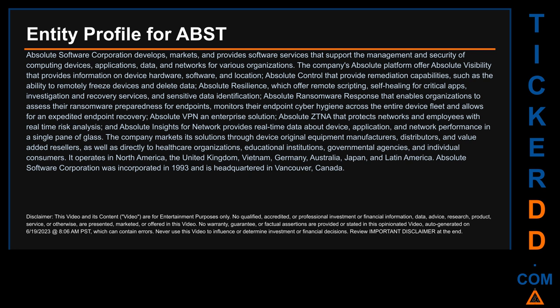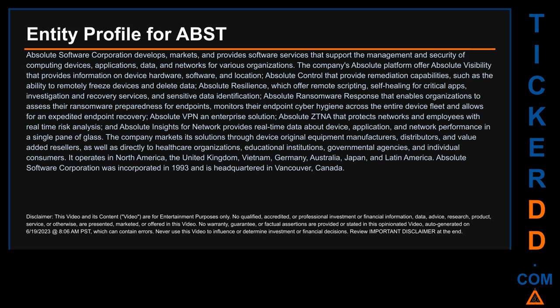Absolute resilience, which offers remote scripting, self-healing for critical apps, investigation and recovery services, and sensitive data identification. Absolute ransomware response that enables organizations to assess their ransomware preparedness for endpoints, monitors their endpoint cyber hygiene across the entire device fleet and allows for an expedited endpoint recovery. Absolute VPN and enterprise solution. Absolute ZTNA that protects networks and employees with real-time risk analysis. And Absolute Insights for Network provides real-time data about device, application, and network performance in a single pane of glass.